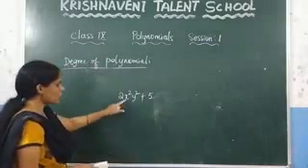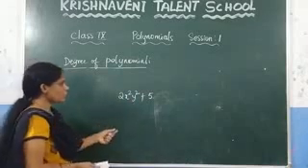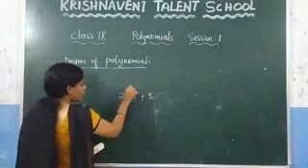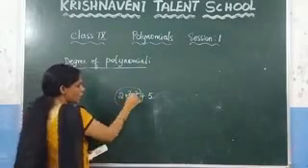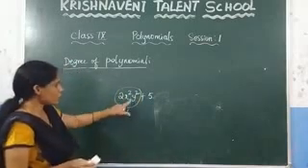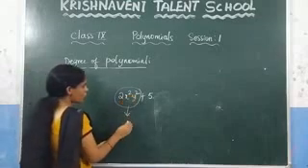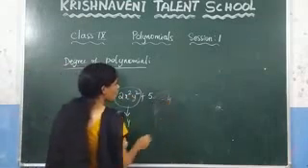Here you can observe how many variables are involved? 2 variables are involved. Then you need to check the power of each term. Here you need to add the sum of the exponents. How do you find the term? You need to find the sum of the exponents. So here what is the value of 2 plus 2, which is 4. So here the degree of this polynomial is 4.